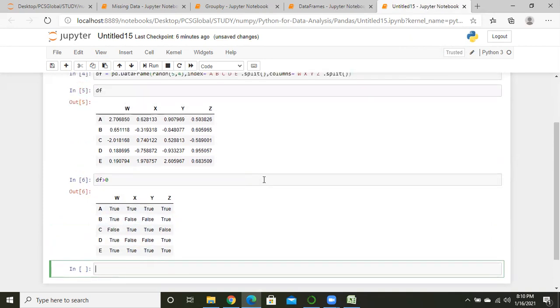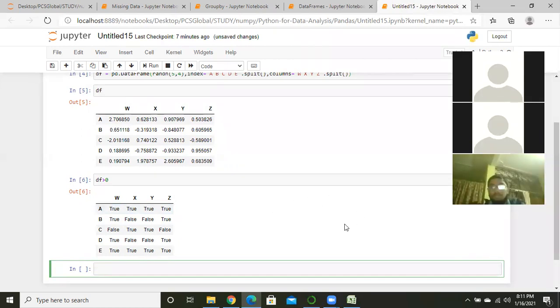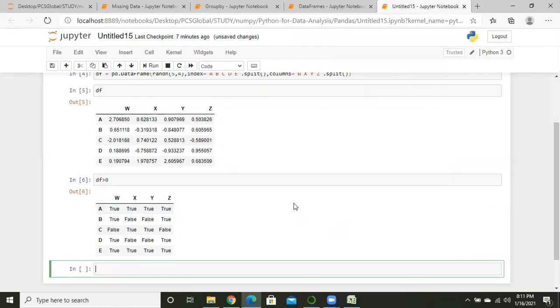Can anyone try to explain what kind of true and false we are getting, and why we are getting true and false? Wherever there are values greater than 0, it's simply stating true. Otherwise, it is stating false. Perfect, this is very simple. Wherever Python gets a value greater than 0, Python gives us true, and wherever Python does not get a value greater than 0, Python gives us false.